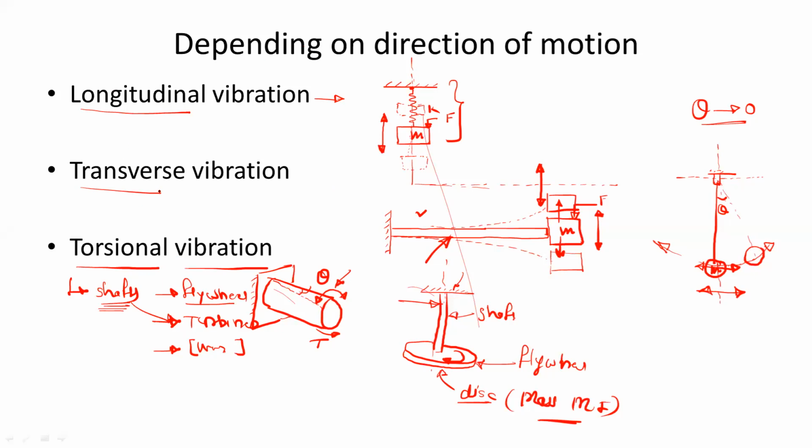So let us see this transverse vibration and the longitudinal vibration with one example.